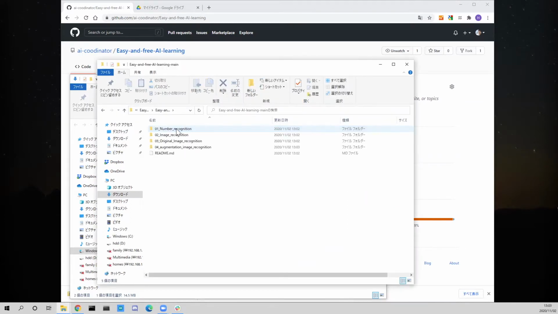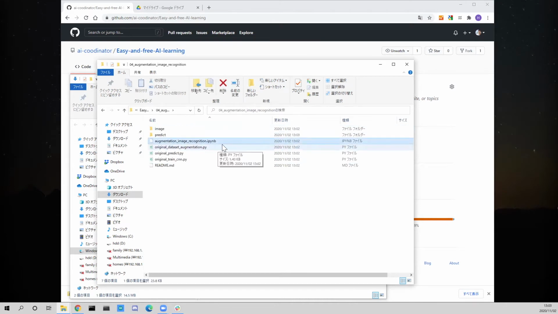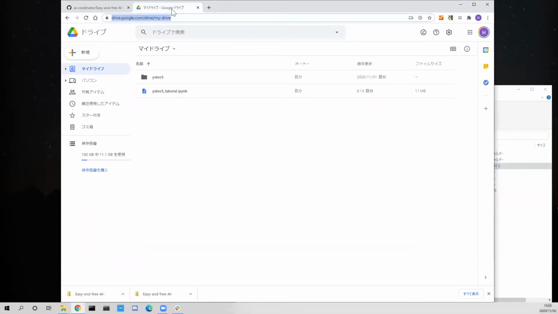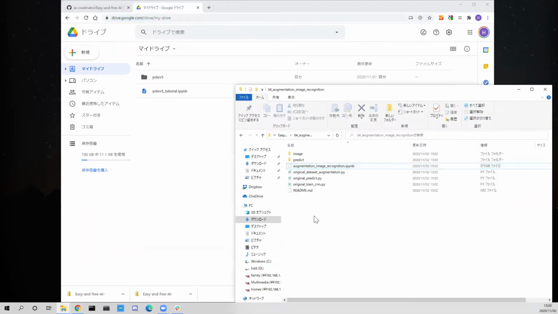Use the augmentation image recognition.ipynb, under the number 4 augmentation image recognition folder. Upload this file to Google Drive. You can upload it by drag and drop.